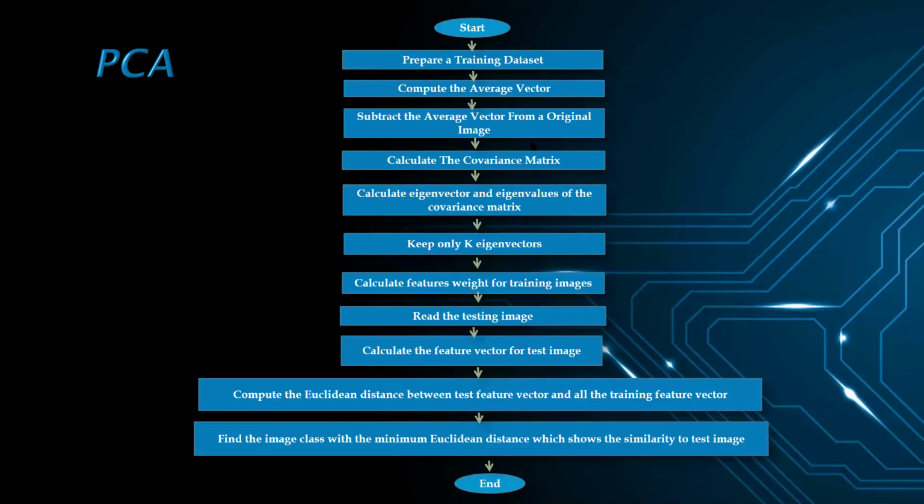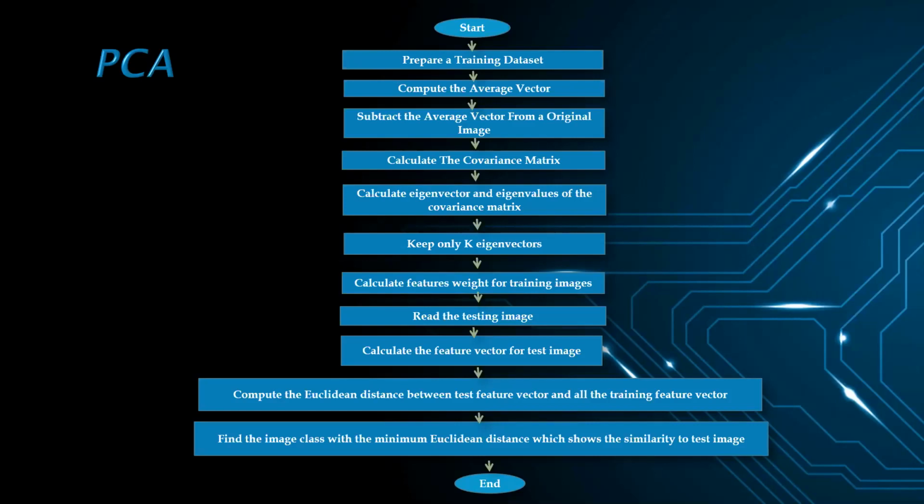The first step in PCA is preparing the training data set from the training images. Step 2 includes preparing the data set. That means each image in the database is transformed into a vector and placed into the training set. And then the third step is computing the average vector, which has to be calculated by using the formula xi is equal to 1 by m, summation n equal to 1 to m, by n.